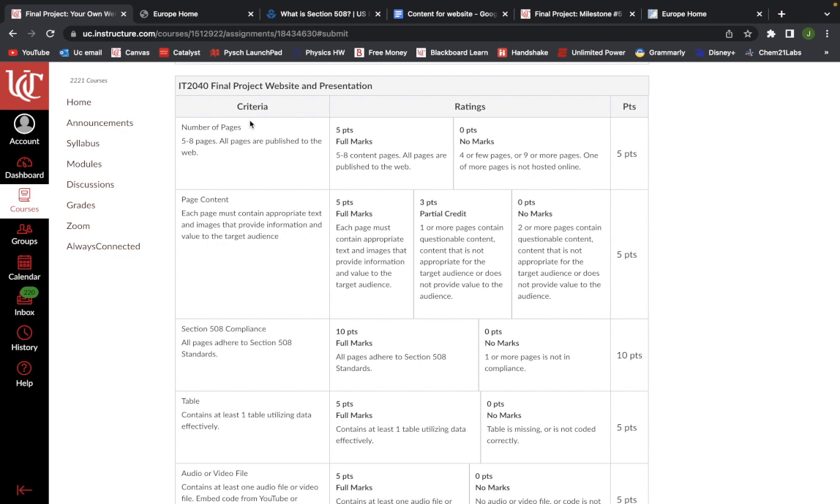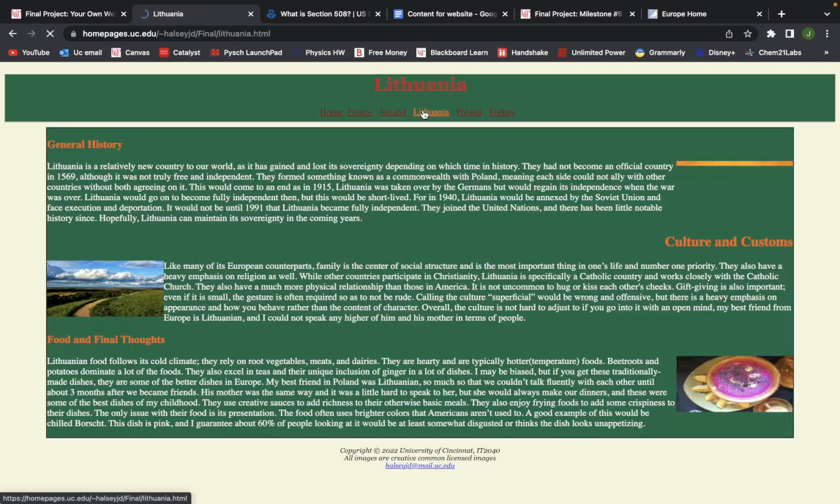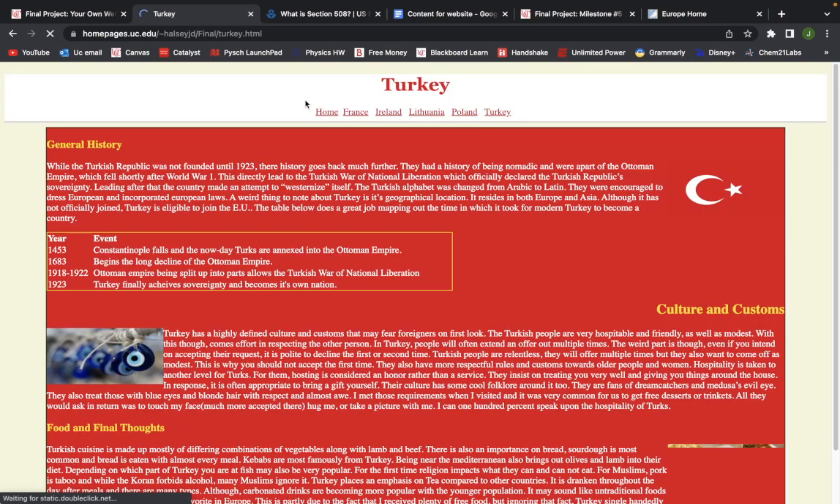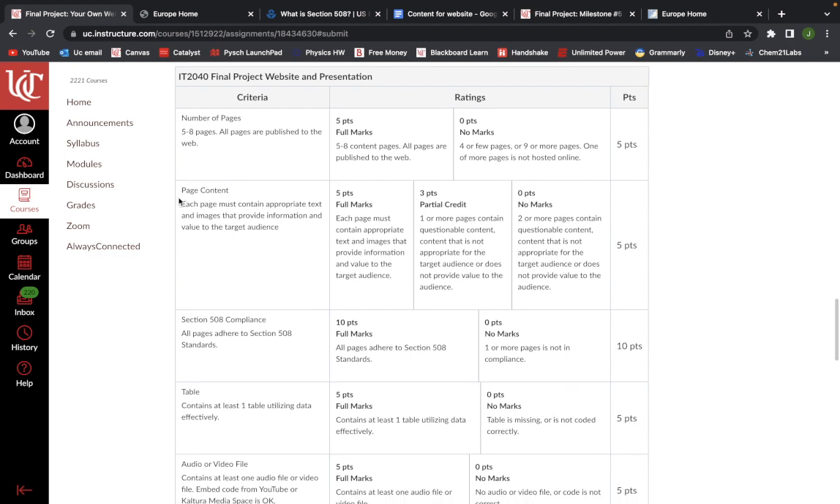I will go over the rubric and then compare it to my final to show how I was able to accomplish these things. Number of pages, 5 to 8 pages. All pages are published to the web. On our home pages site, we have home, France, Ireland, Lithuania, Poland, Turkey. So that is 6 sites total. That meets the requirement.